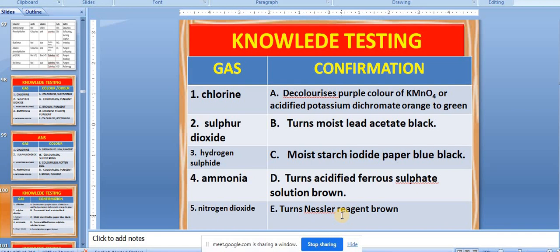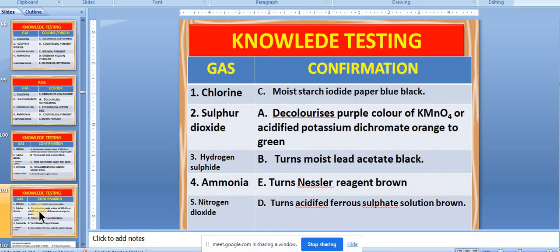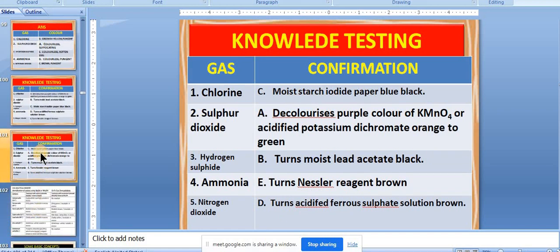Ring test is used for nitrate ion. Very good, very nice answer. So the same nitrogen dioxide test is similar. If you see, there also we are using acidified ferrous sulfate. Here also we are using the same. Okay, so this is same. Now, we have covered this, so these are the answers.